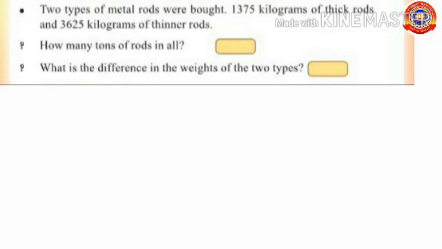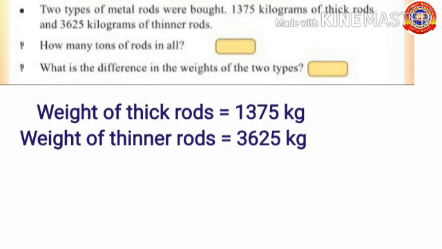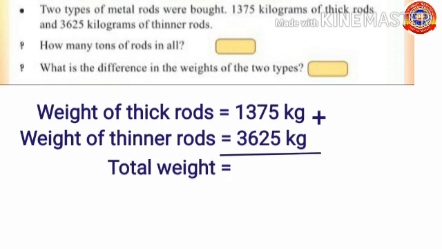2 types of metal rods were bought. 1375 kg of thick rods and 3625 kg of thinner rods. How many ton of rods in all? Listen students, weight of thick rods equals 1375 kg. Weight of thinner rods equals 3625 kg. Let's find out its total weight.